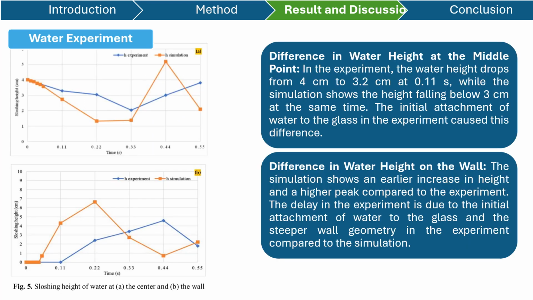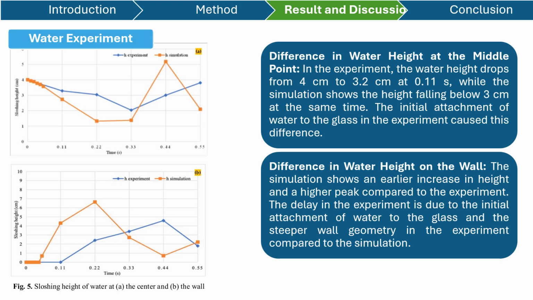Next, we'll see here figure 5 that shows us a comparing result of the high point of the water. A is for the edge center and B is for the wall. And here I have 2 points to discuss. The first point is for the center or the middle point. So in the experiment, the water height drops from 4 cm to 3.2 cm at 0.11 second, while the simulation shows the height falling below 3 cm at the same time. The initial attachment of water to the glass in the experiment caused this difference.